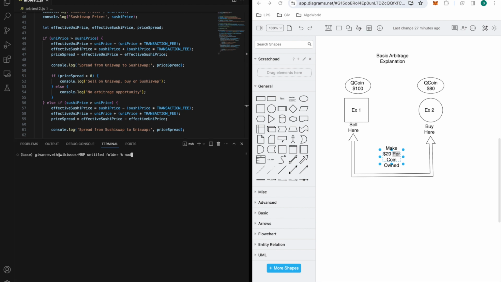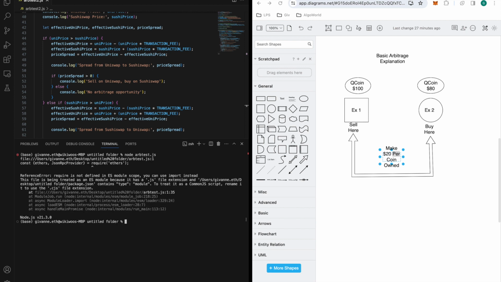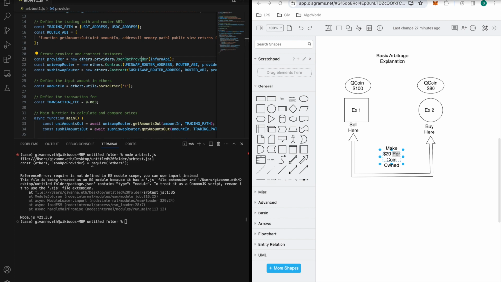Give me a minute. Node arb test.js. It says required. A second, let me save this file.